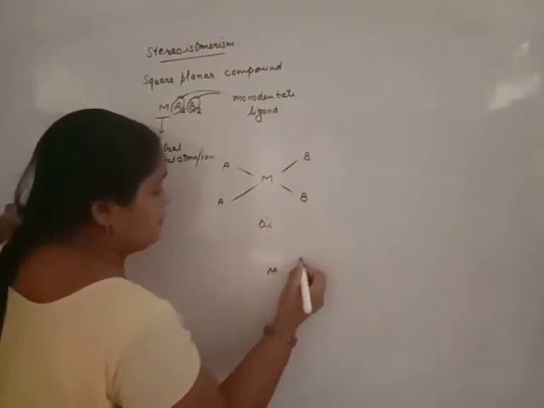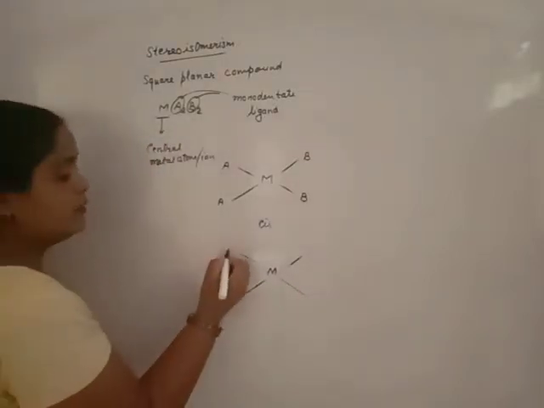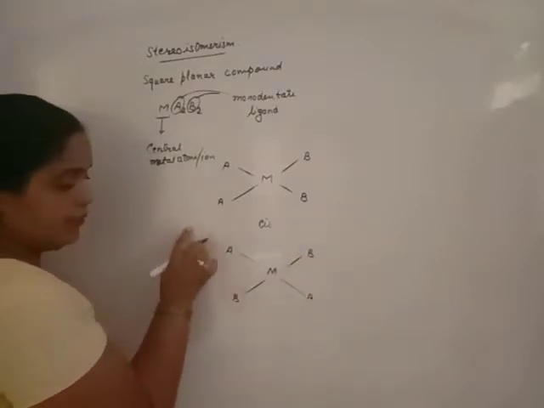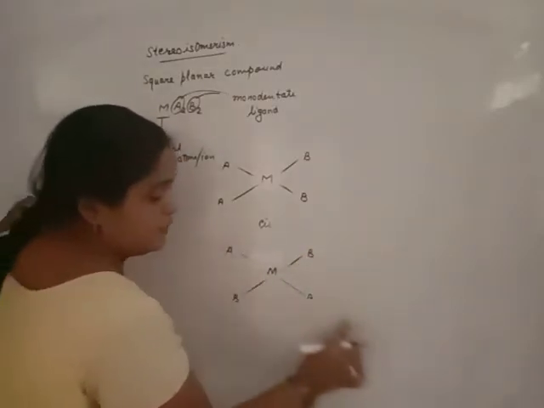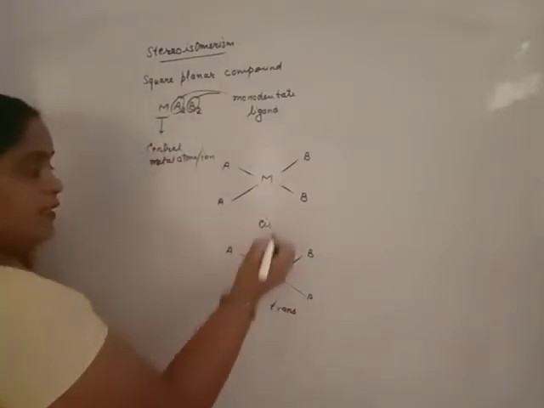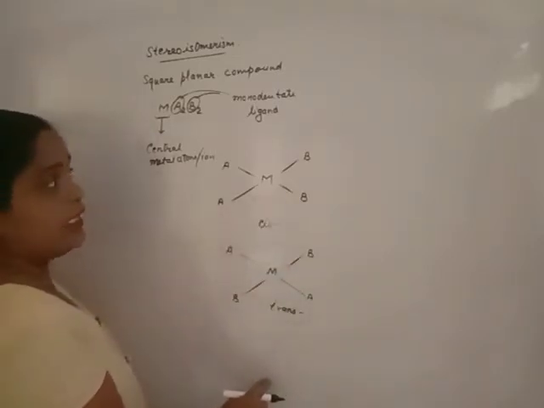If we represent similar atoms on opposite sides with a 180-degree bond angle, it is the trans isomer. It is the cis isomer, it is the trans isomer. These are the geometrical isomers.